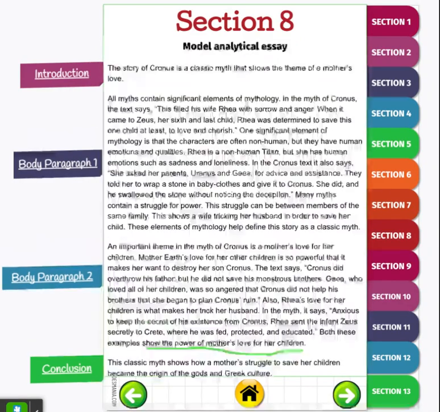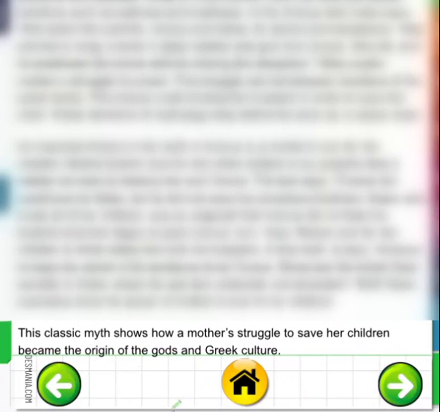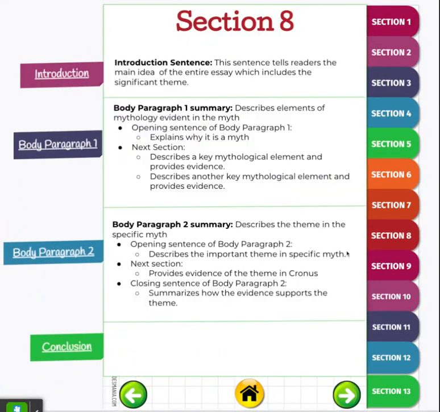Then if we look back, we can look at this concluding sentence, and I'm going to clear this out here. This classic myth shows how a mother's struggle to save her children became the origin of the gods and Greek culture. And so if I come back to this section, I can see that my closing sentence links the theme with the element of mythology. So it's pulling it all together and summarizing it all up in a nice little package. So it pulls the whole essay together and sums it up in one concluding sentence. And so that's what's going to build a strong essay. Those are the elements that are very important in building a mini essay.